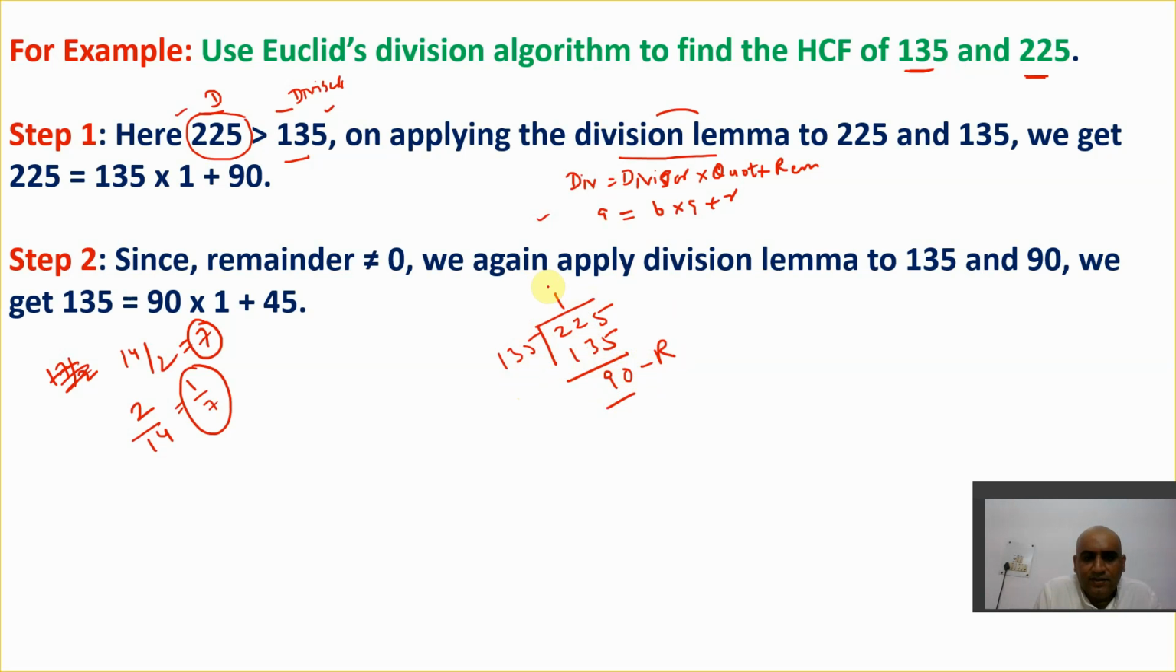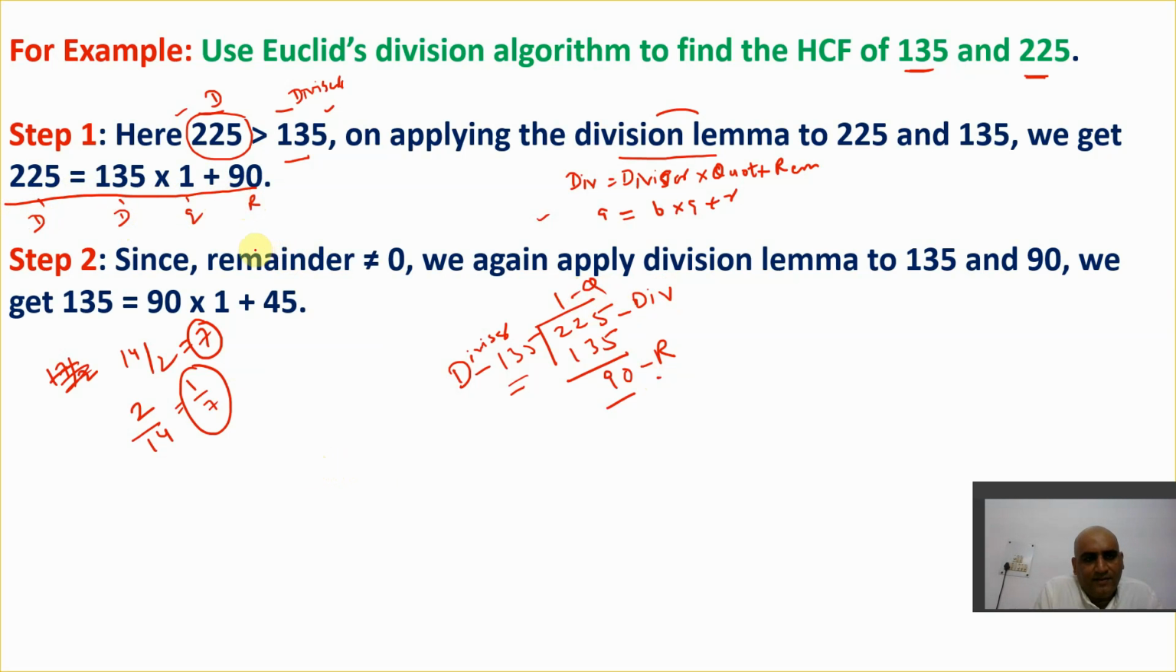If I break this in this formula, this is the divisor, this is the dividend, this is the quotient, and this is the remainder. So let's break it out here. If I break it like this, it becomes 225 is 135 into 1 plus 90. So this is dividend, divisor, quotient, and remainder.